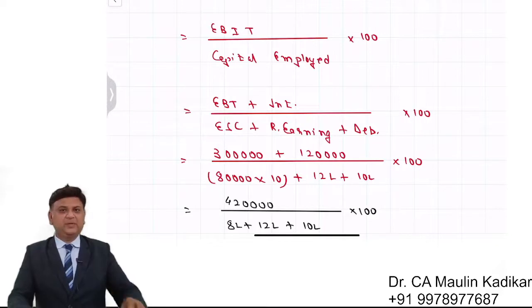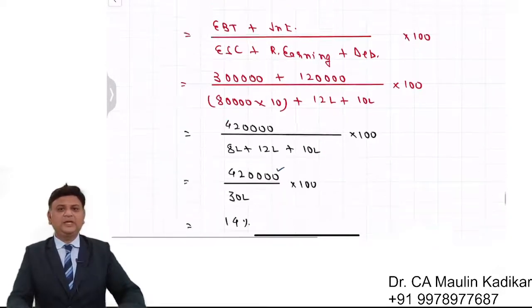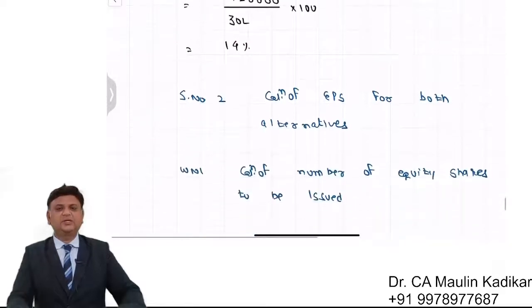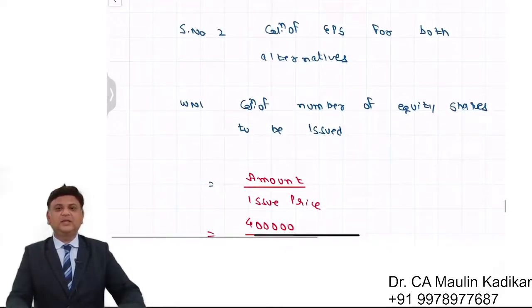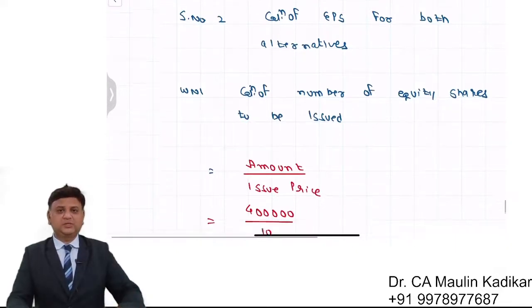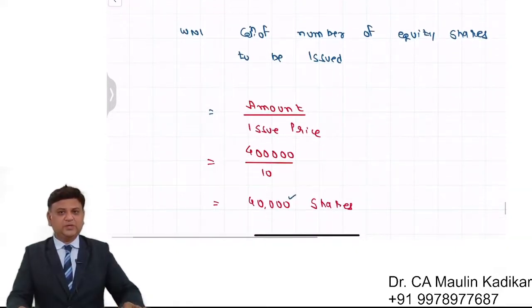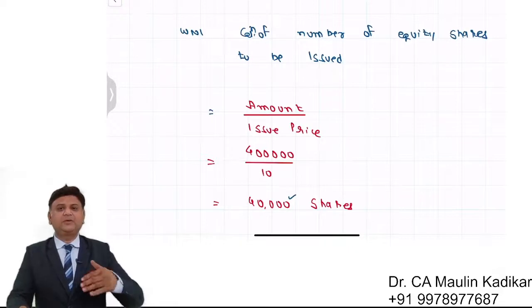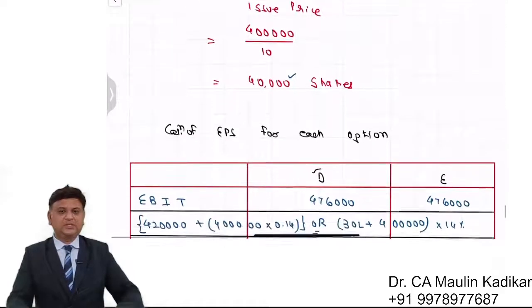So 8 plus 12, 20, 20 plus 10, 30. Operating income is 420, so the return is 14%. Second step is calculation of the EPS for both the alternatives. In that, the first working note is calculation of the number of equity shares to be issued. It is the amount divided by issue price, that is 40,000 shares.